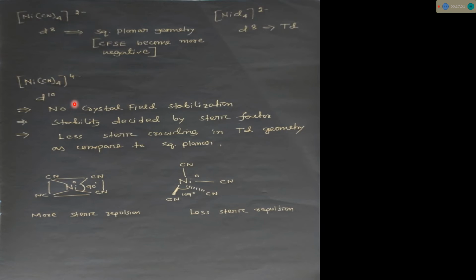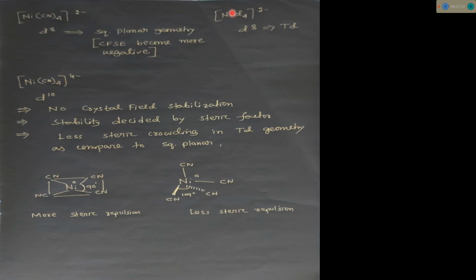So NiCN4 4 minus is a d10 system, and we all know in d10 and d0 systems there is no crystal field stabilization energy. So in a d10 system there is no CFSE, means crystal field stabilization energy is 0.